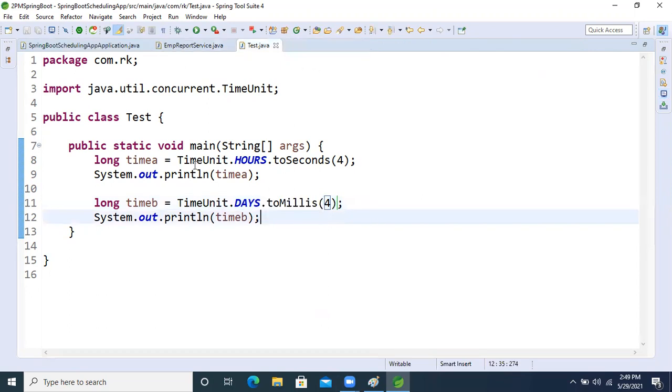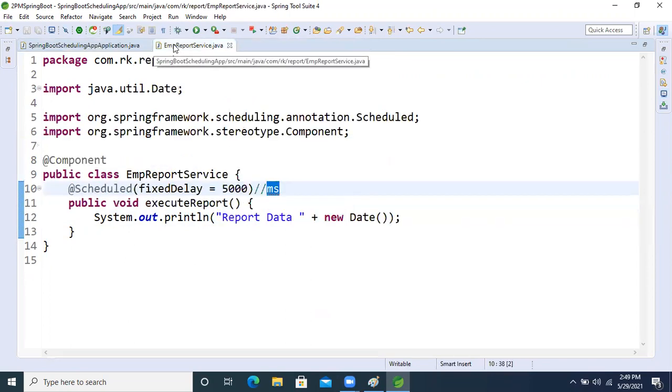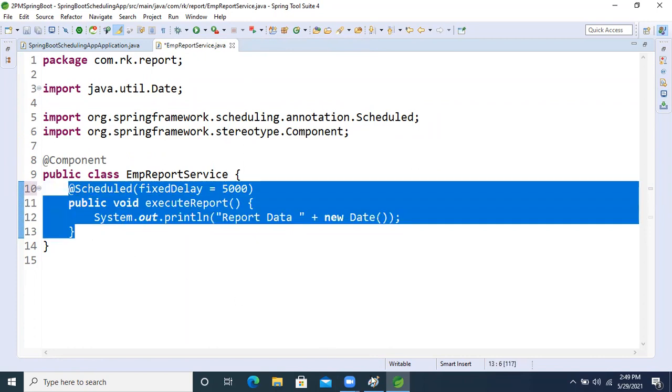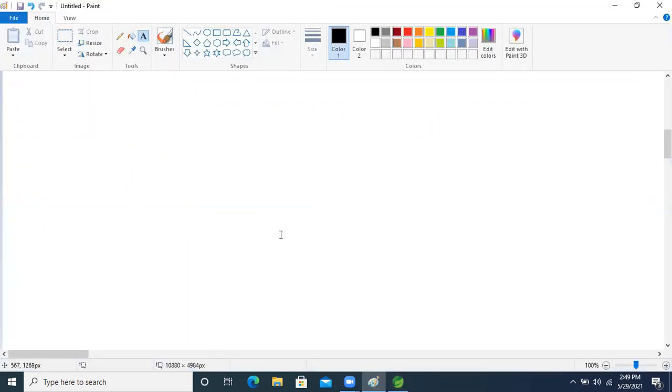So using which API? Using TimeUnit, right? Okay, now fine. Now guys, let's come to our application. So what is the fixed delay? Now just think about it. I'm going to give you people a timeline. Just analyze it.